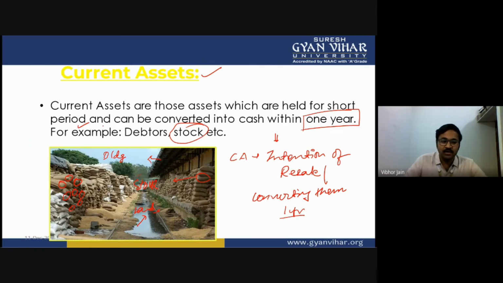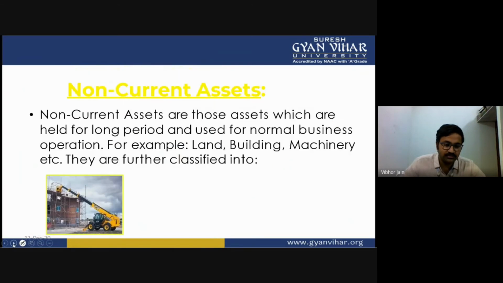Okay, guys. Now moving on, if I talk about non-current assets, can you see this? Non-current assets. What are non-current assets? Sir, assets which are not purchased with the intention of resale. If you have purchased the house that you're living in, have you purchased the house with the intention of resale in 1 year? No. You have purchased it so that me, my generation, and the generation after that are going to live in this house. Am I wrong or am I right?